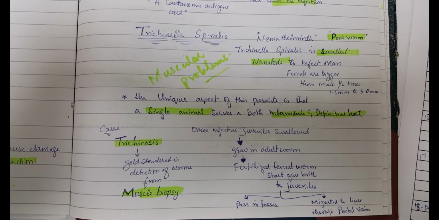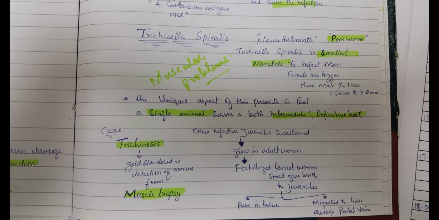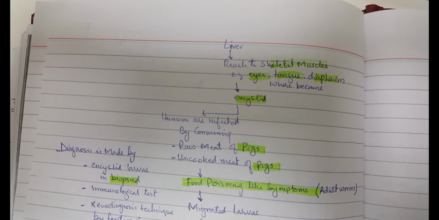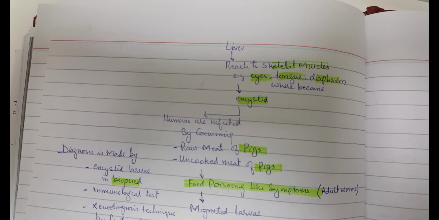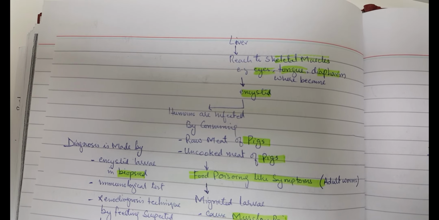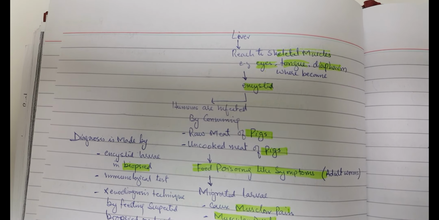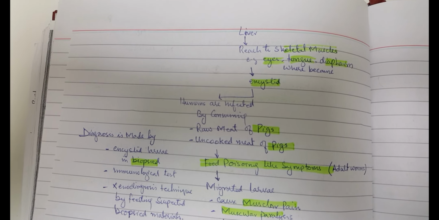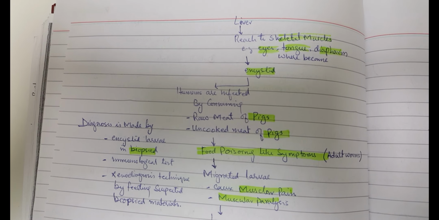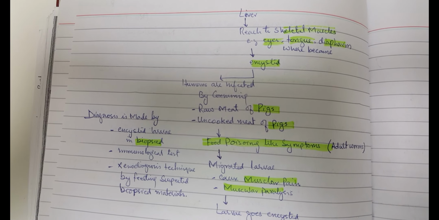It causes trichinosis, for which the gold standard test for detection is a muscle biopsy. When the larvae migrate from the liver, they reach skeletal muscles like the eyes, tongue, and diaphragm, where they become encysted. Humans are infected by consuming raw or uncooked meat of the pig, with food poisoning like symptoms in the adult form.